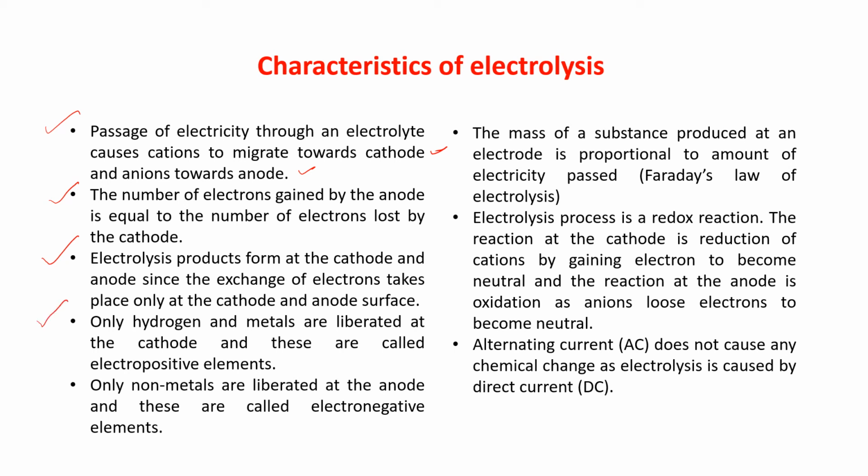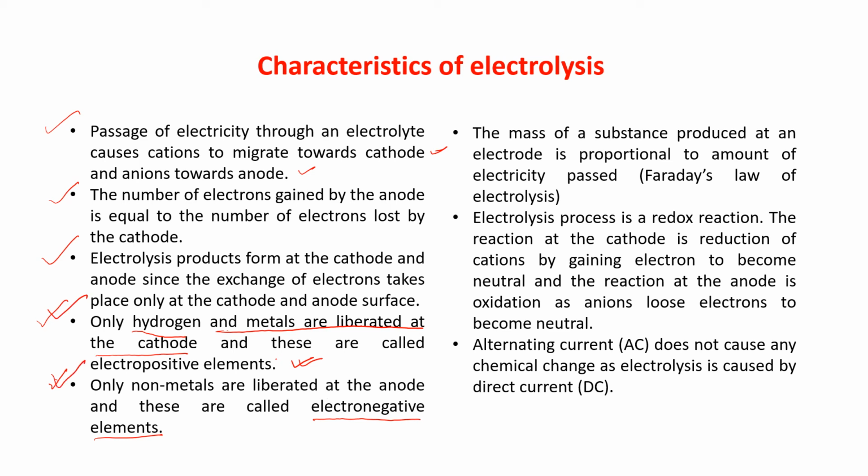Next, only hydrogen and metals are liberated at the cathode. Very important, only hydrogen and metals are liberated at the cathode, and these are called electropositive elements. And only non-metals are liberated at the anode, and these are called electronegative elements. These two points are important points.